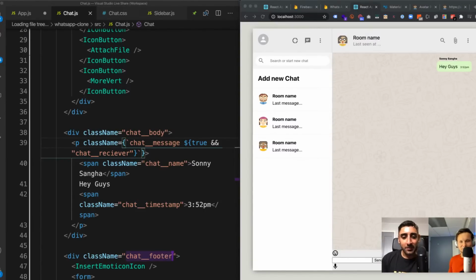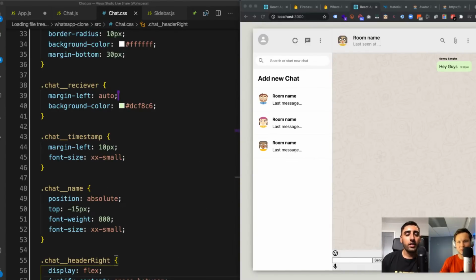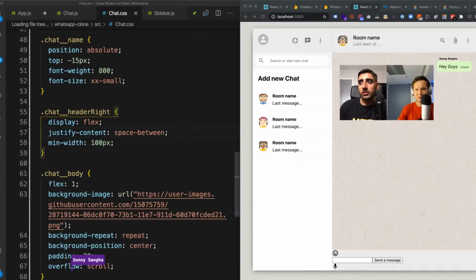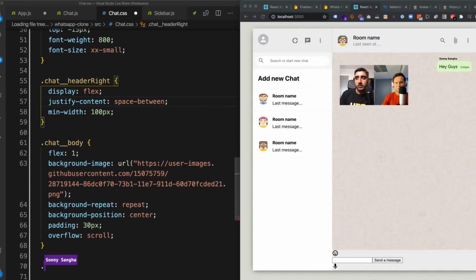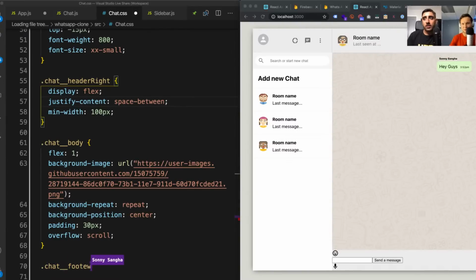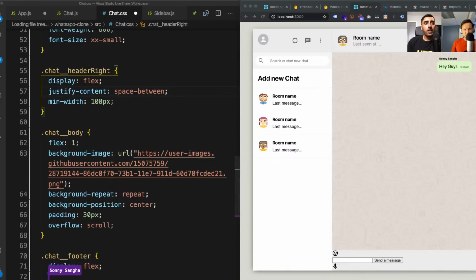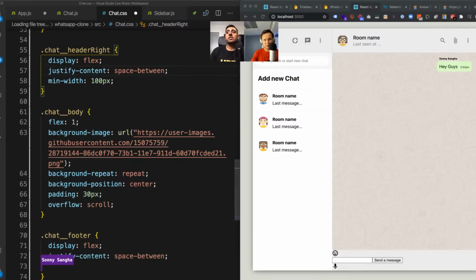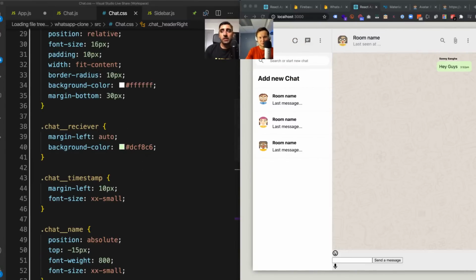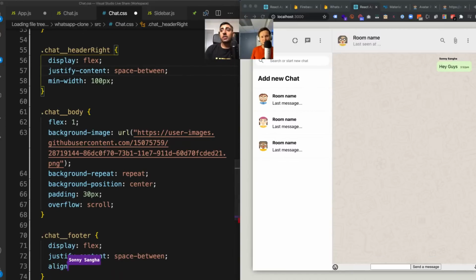Awesome. Let's go ahead and style this now. So the chat footer, because that looks horrible. I'm gonna go ahead and style this. Say chat footer. You guessed it, we're gonna do display flex because we love that stuff. And then justify content space between, because I want each of the children inside of that container to be spaced apart. I want them to be centrally, vertically aligned, so I'm gonna say align items center. And I want the height to be 62 pixels because that's what they have on WhatsApp.